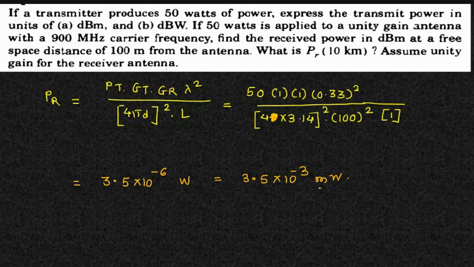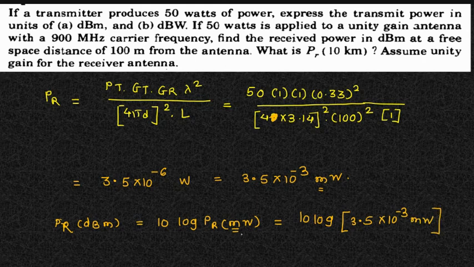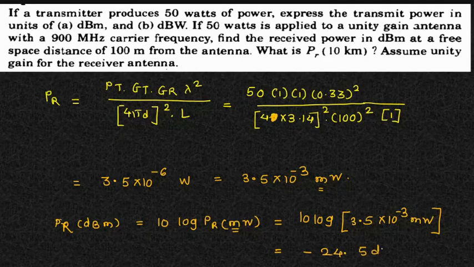Now, as your power is in milliwatts, if you're converting it into dBm, just take that power straightforwardly. So dBm is equal to 10, yes, I have used this R, that's why I'm using this one, log of PR, which is in milliwatts. If it is in milliwatts, you don't need to convert it, okay? Because that is obviously the smaller power. So 10 log 3.5 into 10 raised to minus 3, which is in milliwatts. If you calculate this, it will be minus 24.5 dBm.